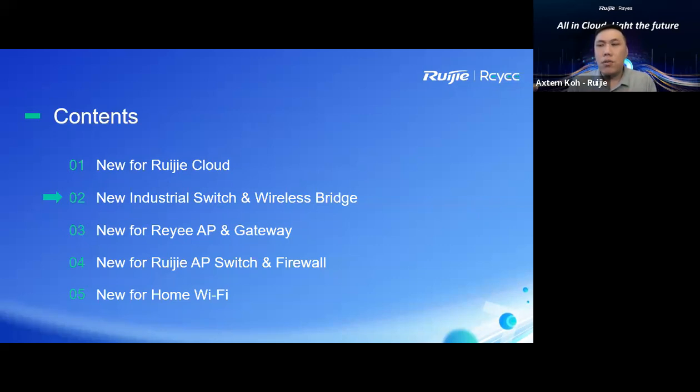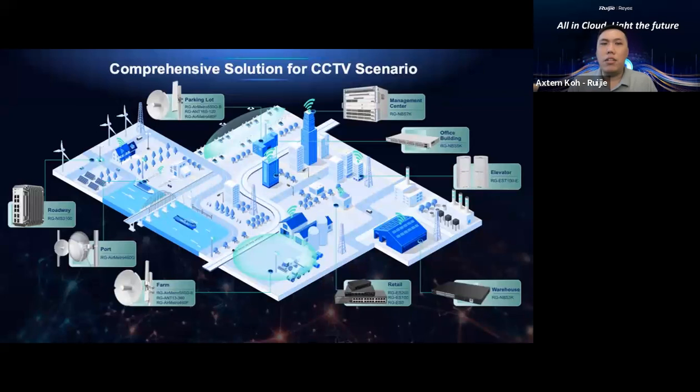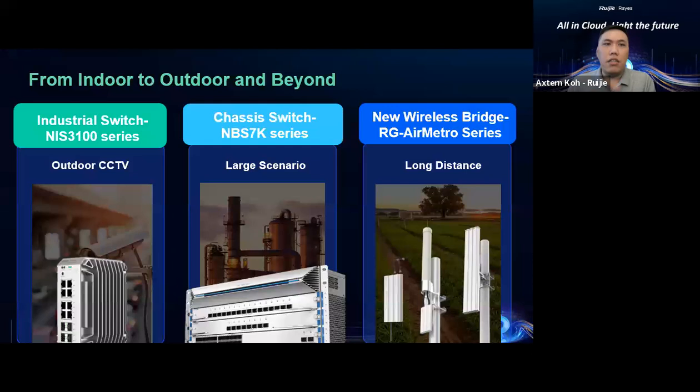So what do we have for the new industrial switch and the wireless? Normally we build these new equipments based on a comprehensive solution for CCTV scenarios. Like this is all of them. Basically you can see we do have the new baby: an industrial switch for the outdoor CCTV scenario. Even if you need to use the data, please welcome, you can also use our industrial switch.